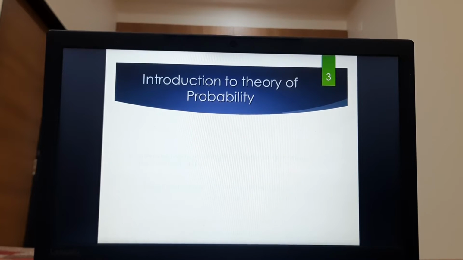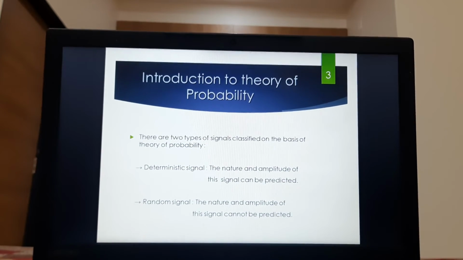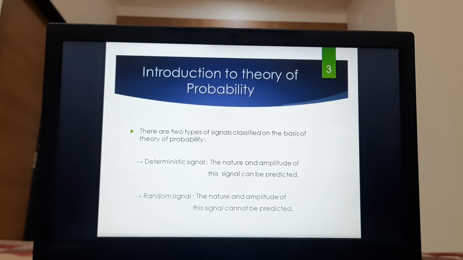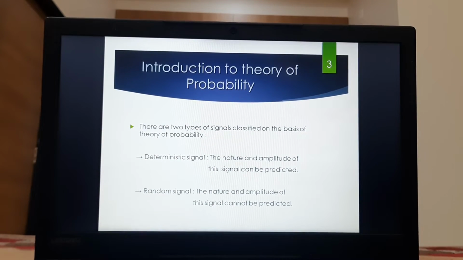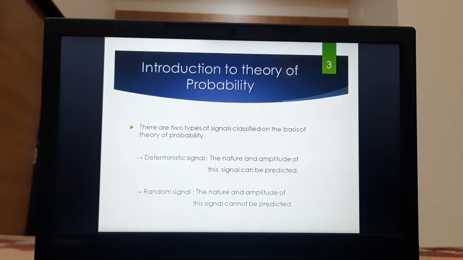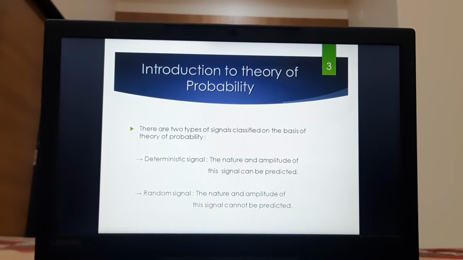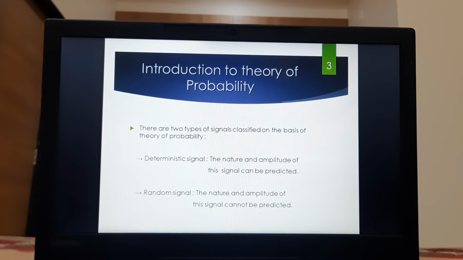Introduction to the theory of probability. There are two types of signals classified on the basis of theory of probability: deterministic signal and random signal. The signal whose nature and amplitude can be predicted is known as deterministic signal, and the signal whose nature and amplitude cannot be predicted is known as random signal.